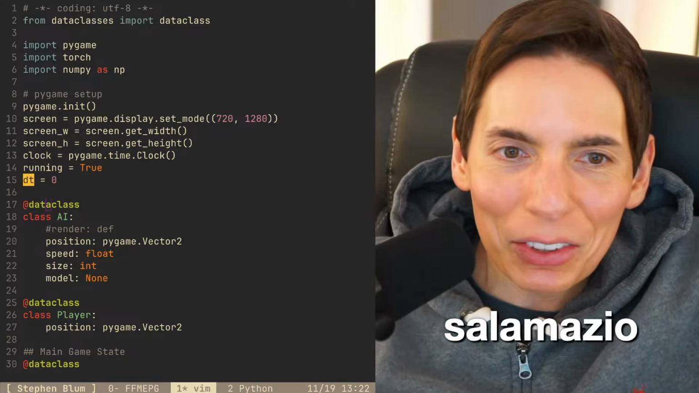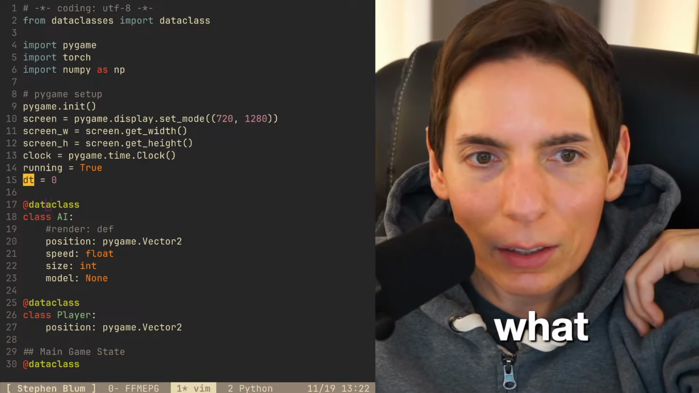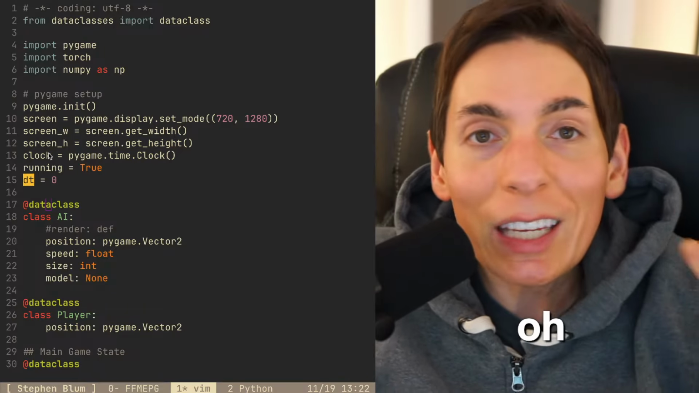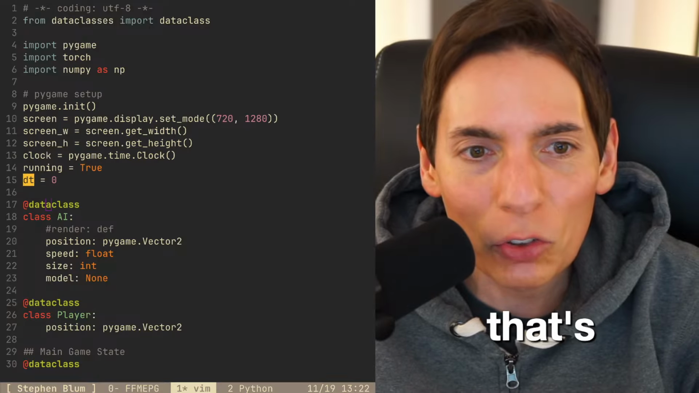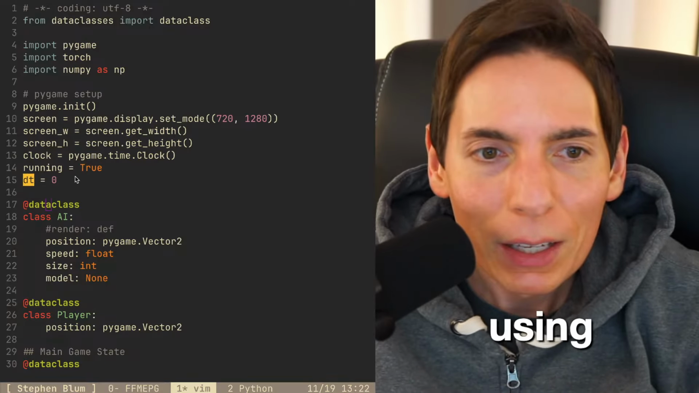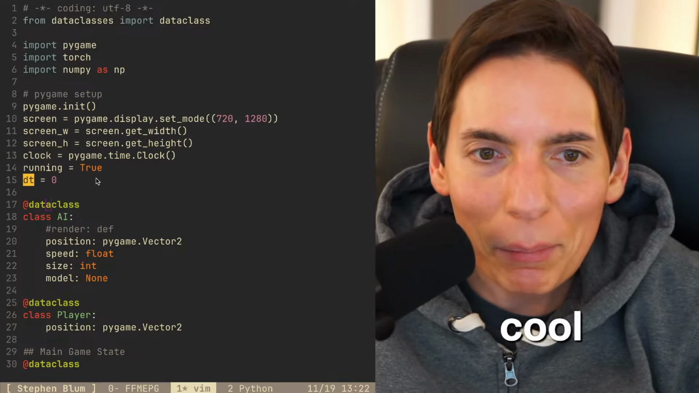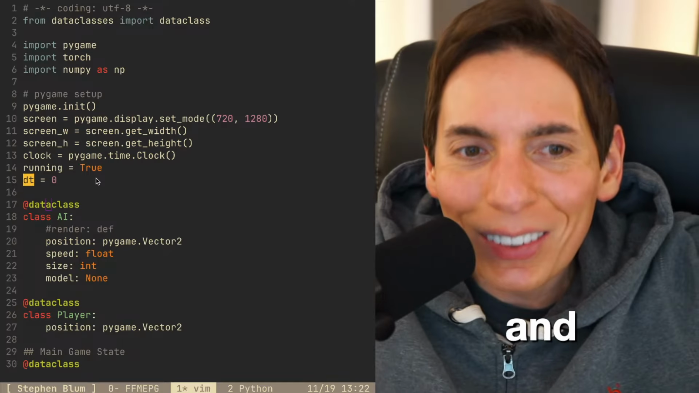Wait, what is the game you're trying to build? Oh, it's a keep away game. Basically, you've got to run away from the AI. You using Python? Yes, we are. We're using Python. AI Python game is really cool. I made the game of life. Nice, and Python wants the game of life.